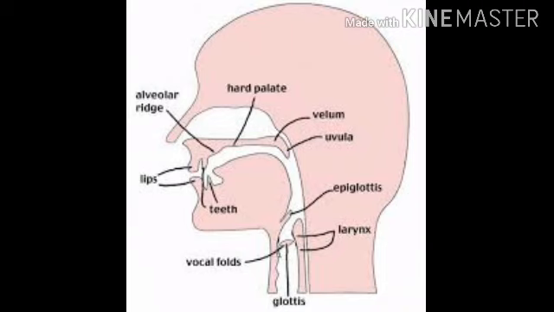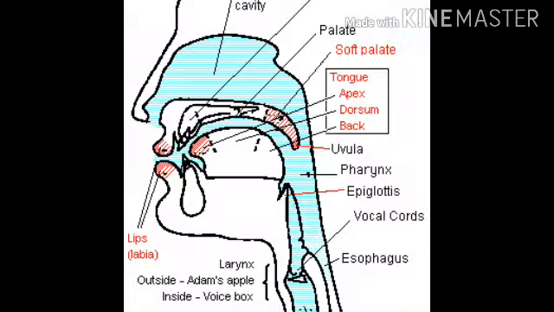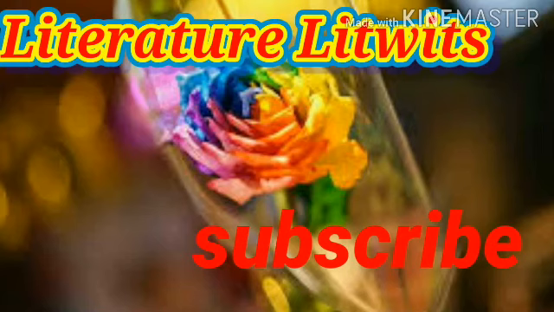Moving on to the last organ of speech, the vocal cords. The vocal cords are two bands of elastic muscle tissue. They are located side by side in the voice box, the larynx, just above the trachea, the windpipe. These vocal cord muscles vibrate to produce the voice. This is all about the organs of speech.